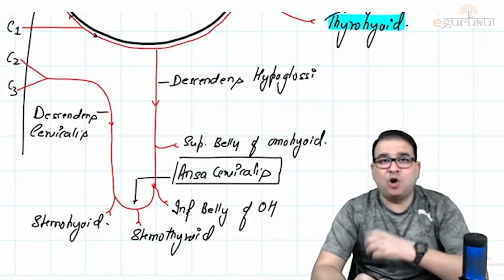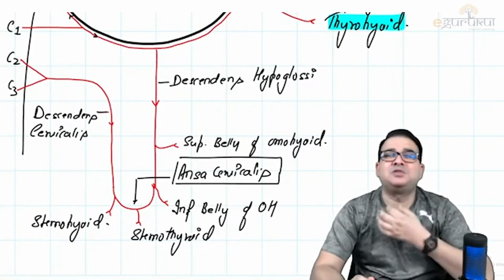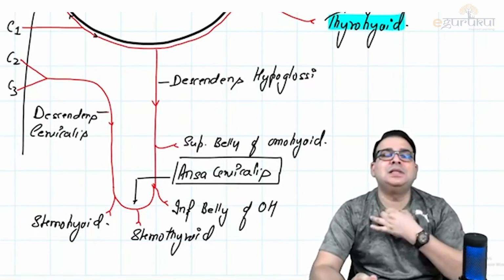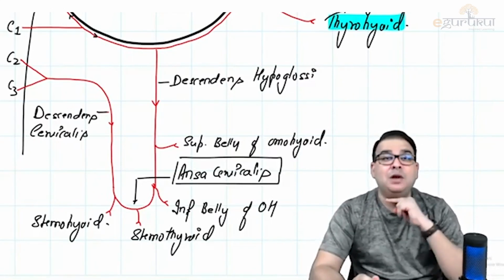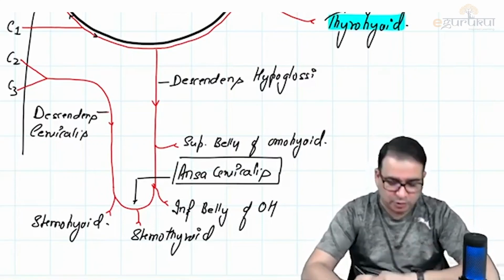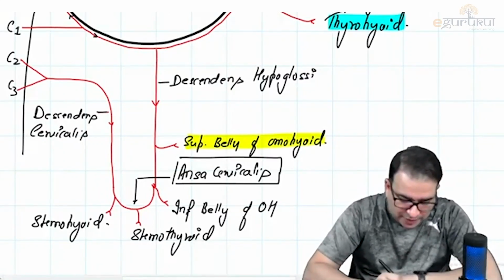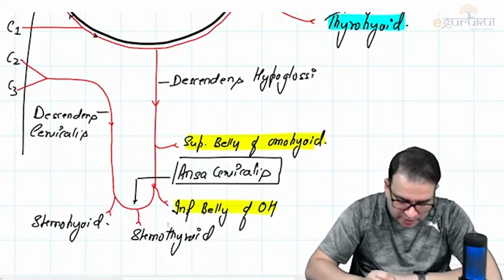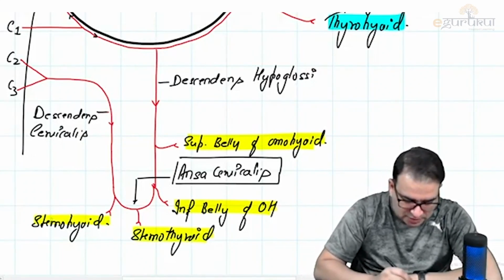What are these muscles? We call them strap muscles, S-T-R-A-P, like scale-like muscles present in the midline of the neck. But remember, they are all below the hyoid bone: superior belly of omohyoid, inferior belly of omohyoid, sternothyroid, and sternohyoid.